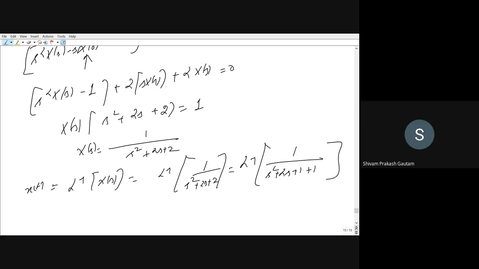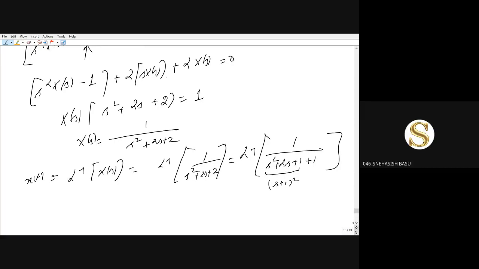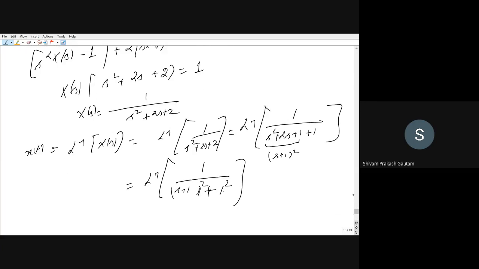Can I write it like this? So this will be (s plus 1) whole square. If you can see through it, this will be equal to the Laplace inverse of 1 upon (s plus 1) whole square plus, and can I write 1 as 1 square? So you can see this is omega and this is omega. So right now omega is equal to 1.